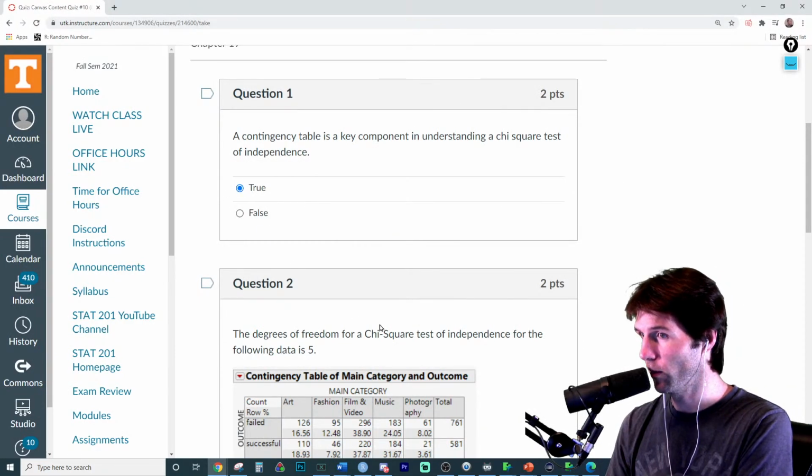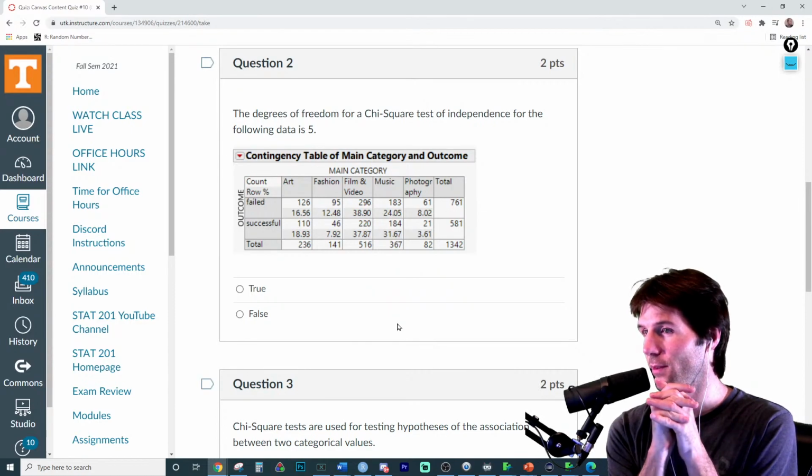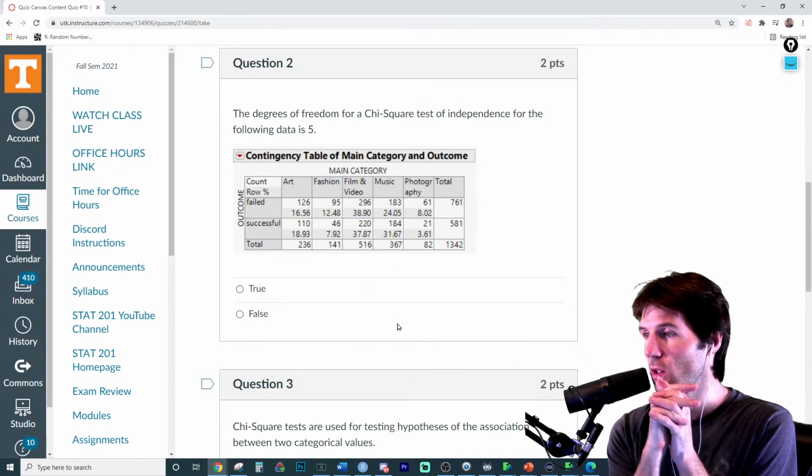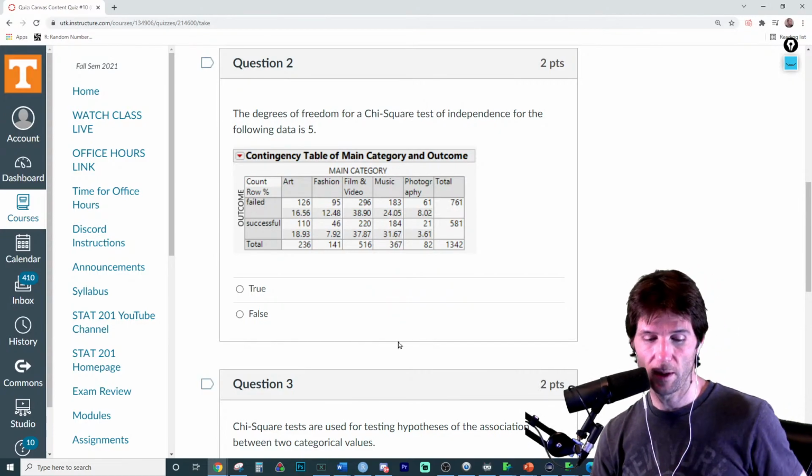This is about as true as can be. The degrees of freedom for a chi-squared test of independence for the following data is 5. That's a weird way of asking it. So when we do degrees of freedom, this is a very simple formula for chi-squared.